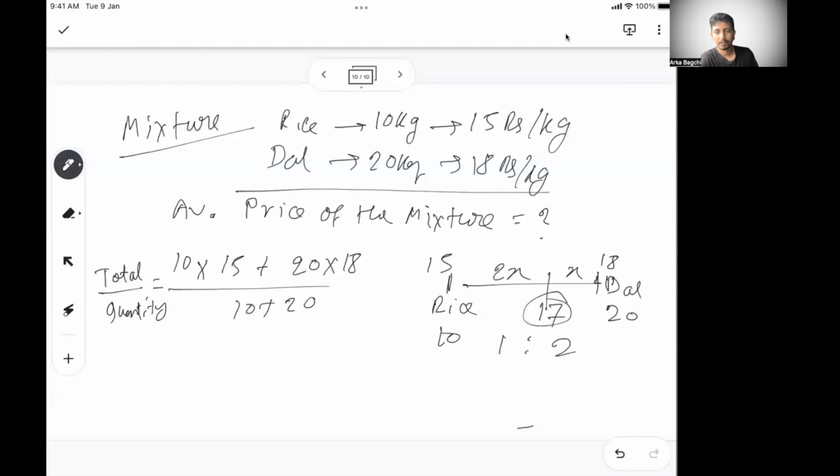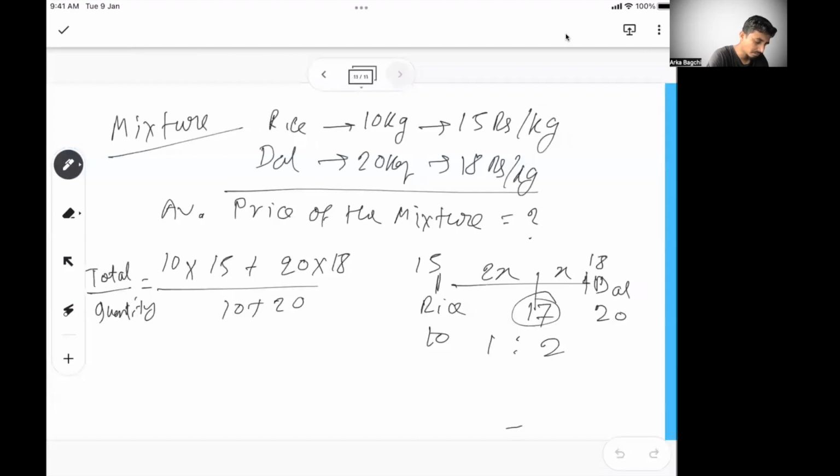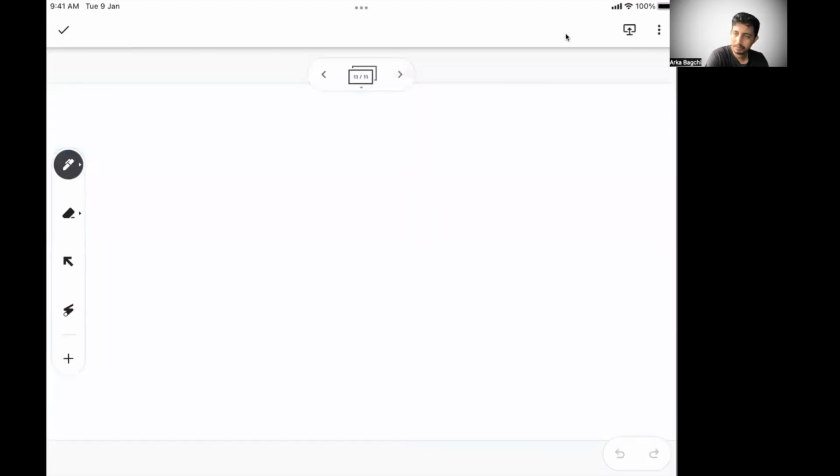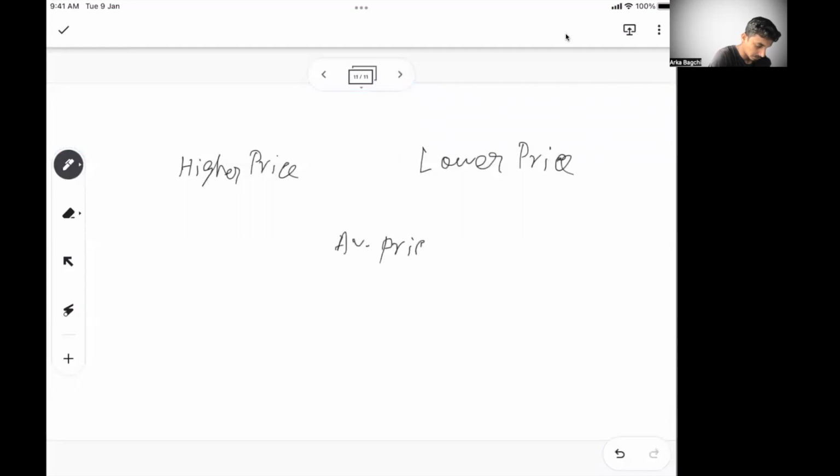So this is the most common way of calculating mixture. The other way, another visual you can remember, but most of these will be solved by this. And the other visual also you can remember. Let's say there is a higher price item, and a lower priced item, and let's say this is the average price. It's basically the same way, the distance that we calculate.